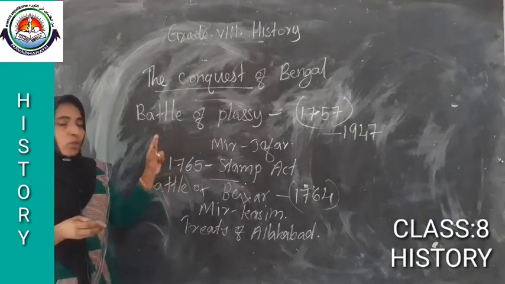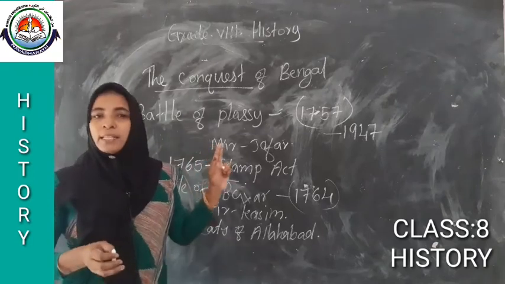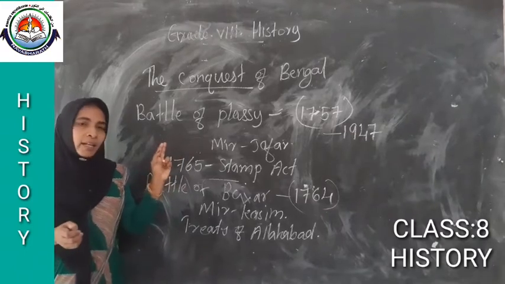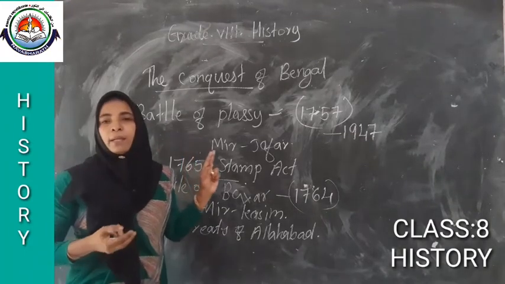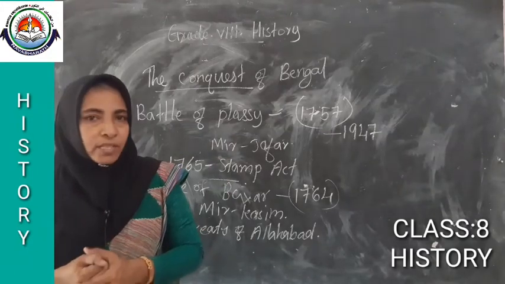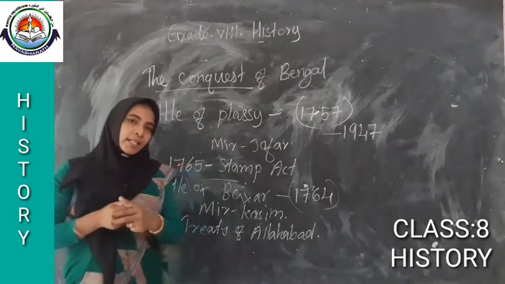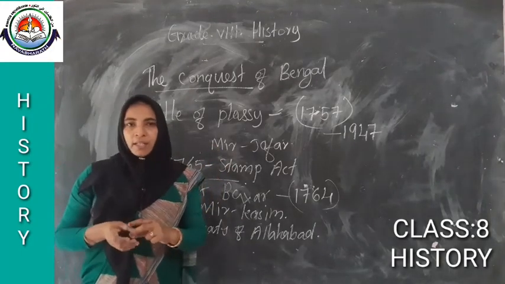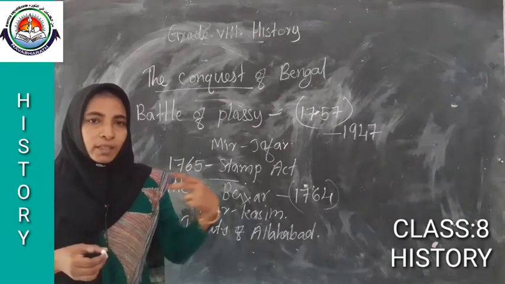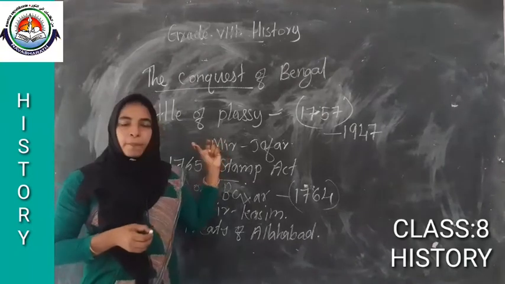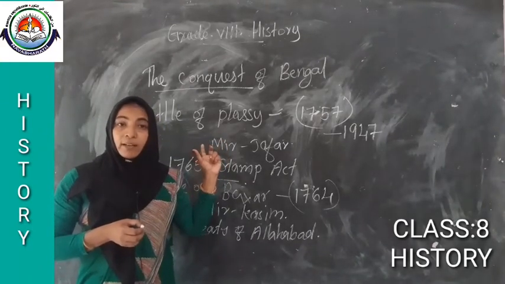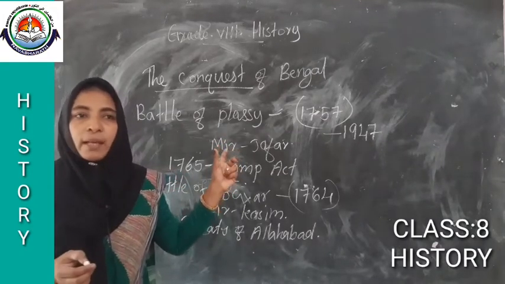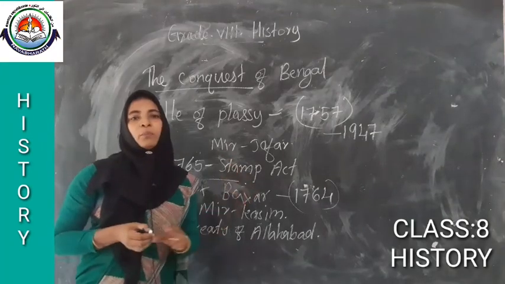Then the war was with whom? Siraj-ud-Dawla and the English East India Company. Then what was the result of the Plassey War? During the Plassey War, Mir Jafar, the chief commander of Siraj-ud-Dawla, cheated Siraj-ud-Dawla and he was defeated by the Britishers. The Britishers replaced Siraj-ud-Dawla. Instead of him, they appointed Mir Jafar as the Nawab of Bengal.